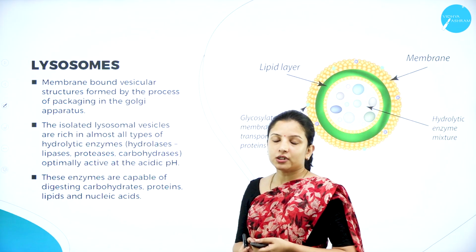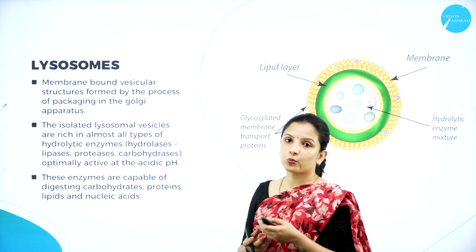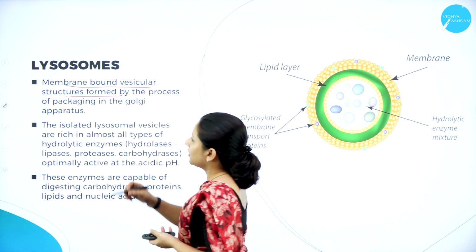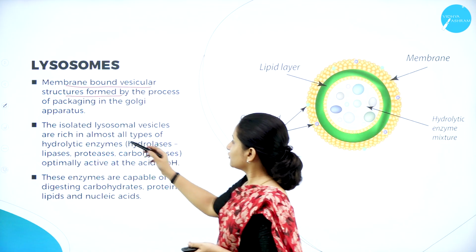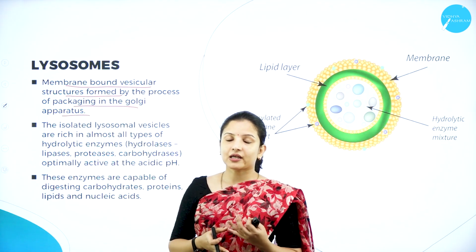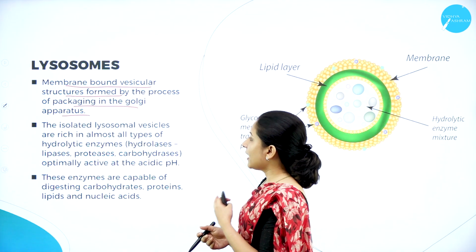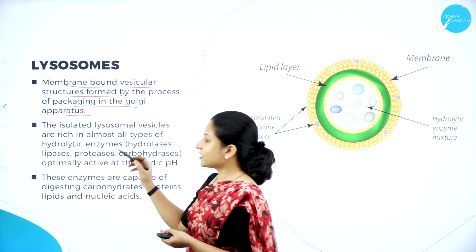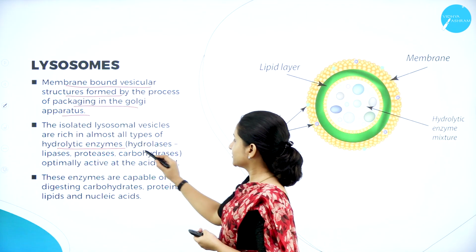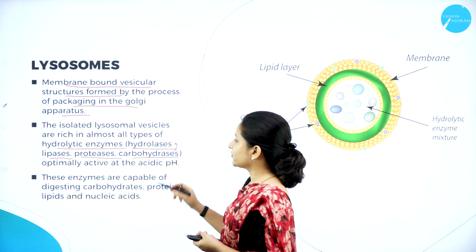So next, moving on to the lysosomes. Lysosomes are membrane-bound vesicular structures, meaning they are covered by a membrane, and they are formed by the process of packaging in the Golgi apparatus. The lysosomal vesicles are rich in almost all types of hydrolytic enzymes such as hydrolases, lipases, proteases, and carbohydrases.